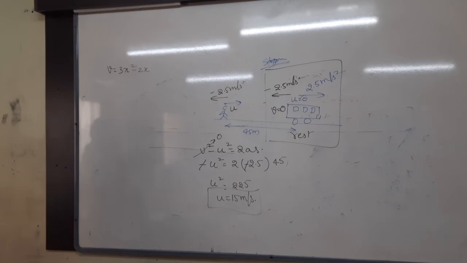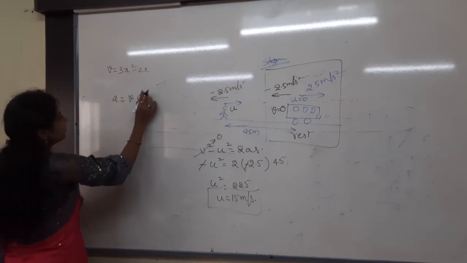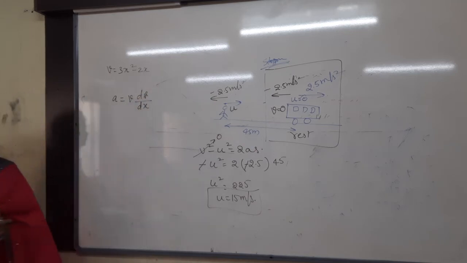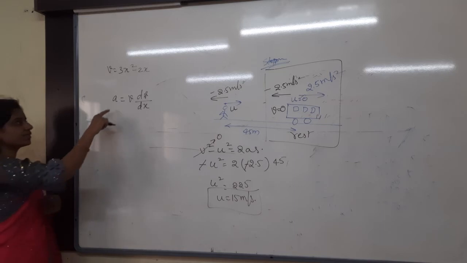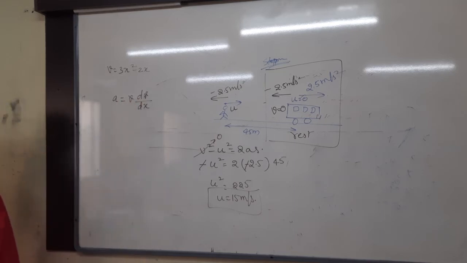What's the relation for the velocity and acceleration in terms of displacement? Yesterday only we discussed that. A is equal to what is the formula? V into dv by dx. This is what you have to follow. I have to get the acceleration, nothing but what is the formula? V into dv by dx. What is the answer? 80 meters per second square is the correct answer. Value of a only I am asking. Value of a is 80 meter per second square.